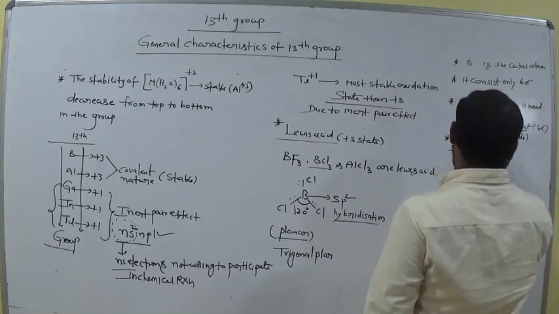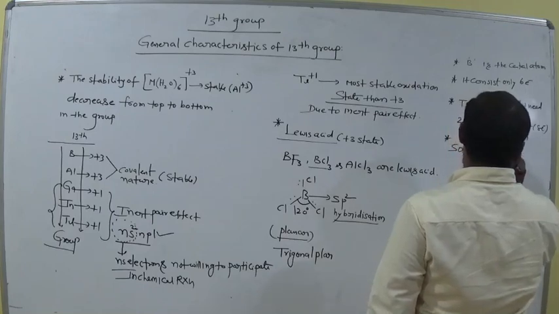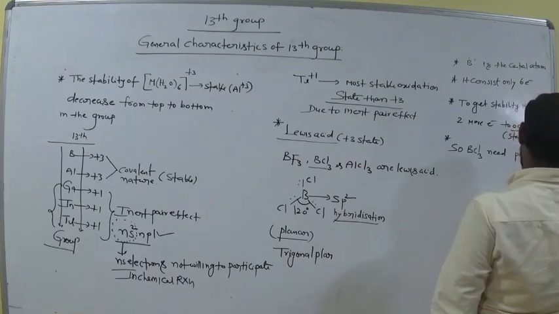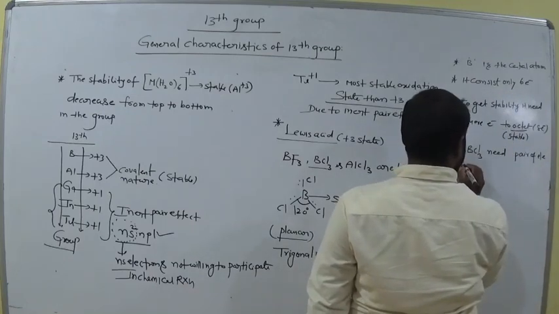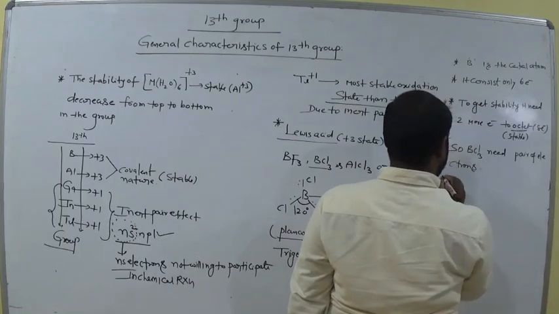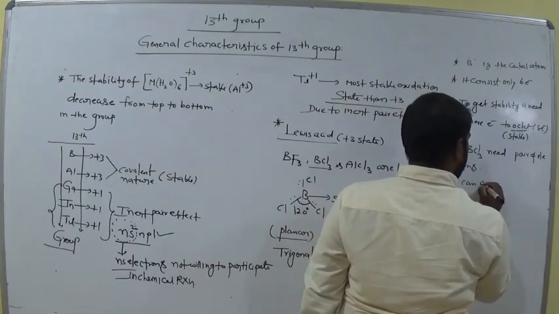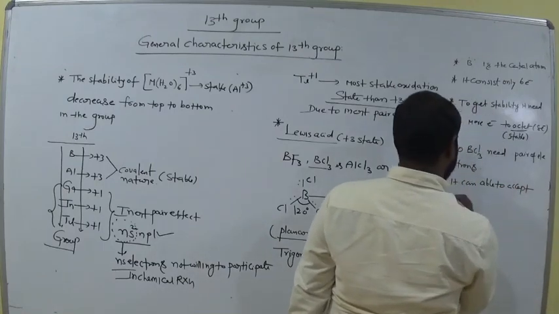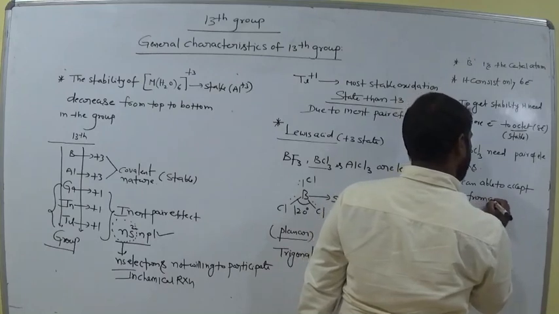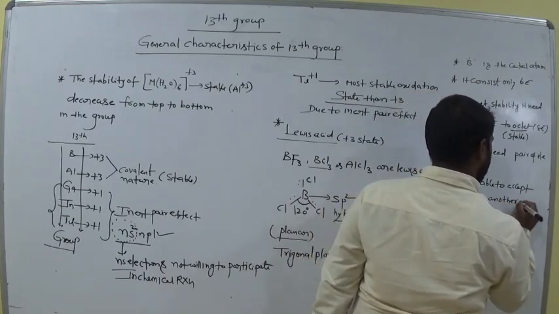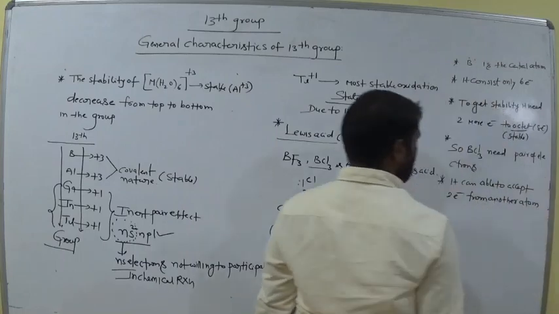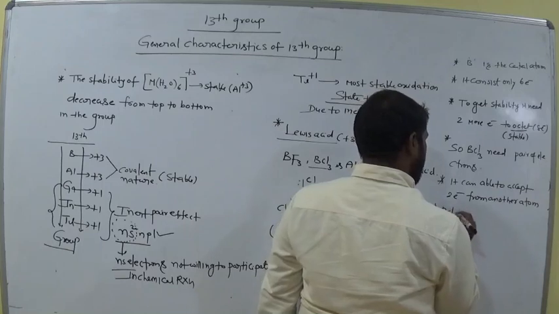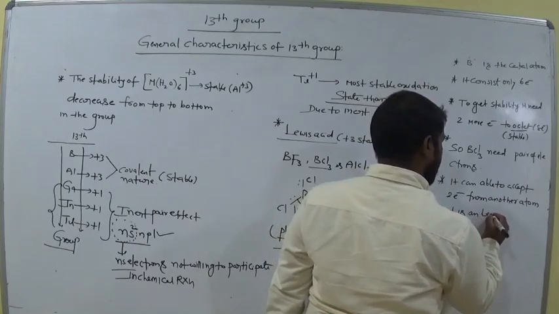So boron trichloride needs a pair of electrons, that means 2 electrons. It can accept 2 electrons from another atom. So boron trichloride is a Lewis acid.